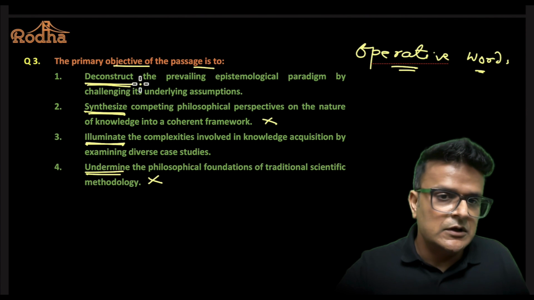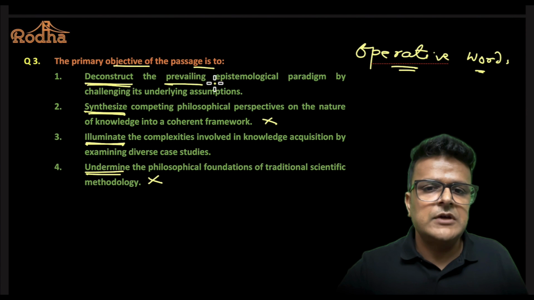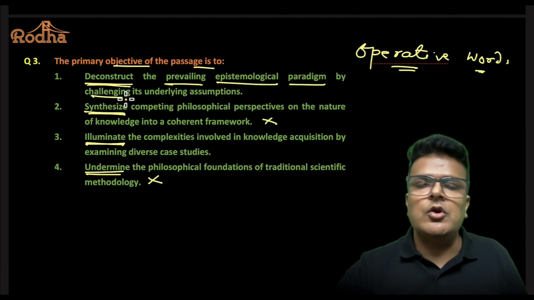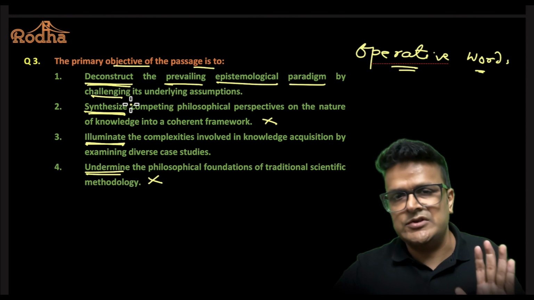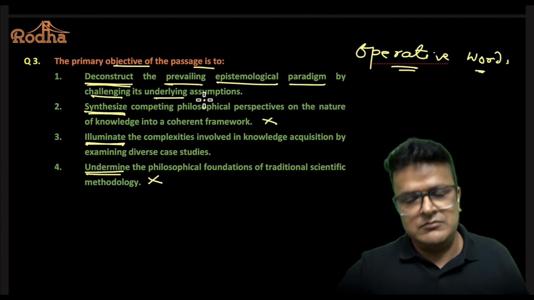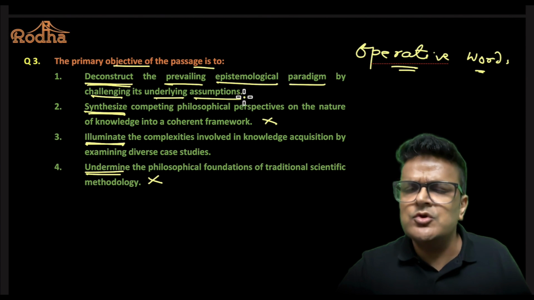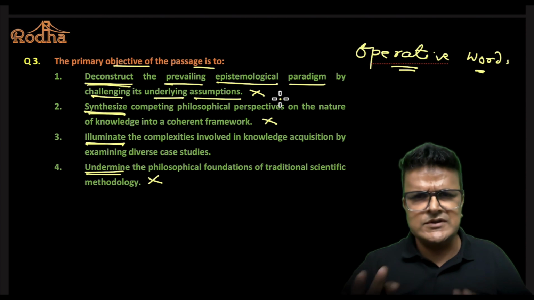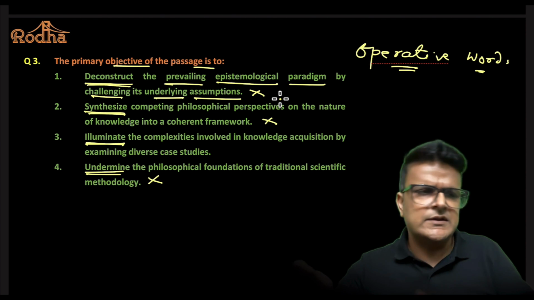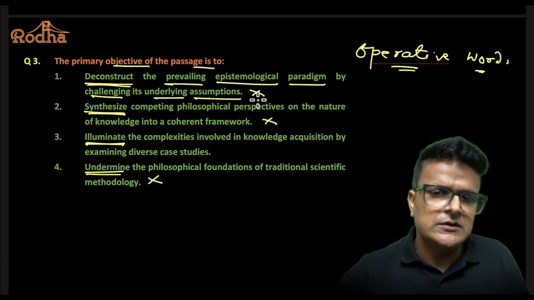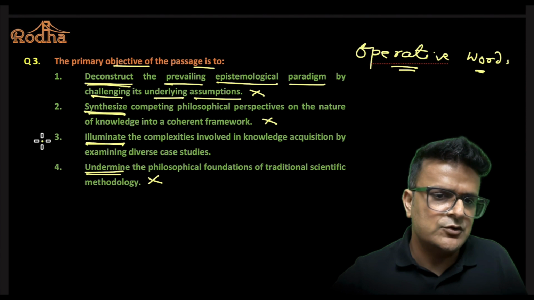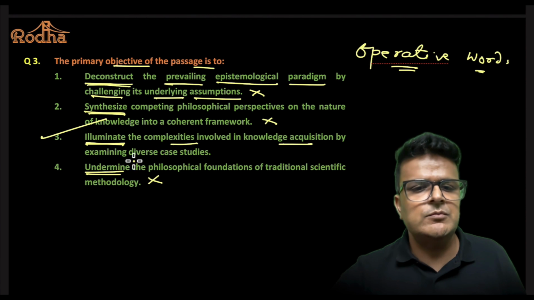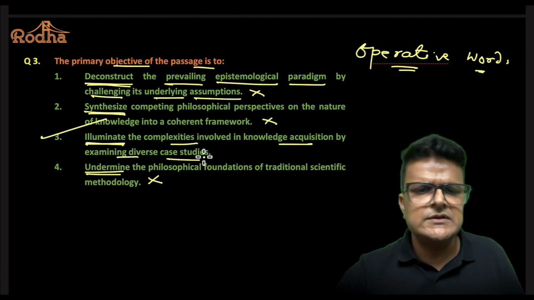Now let's read. Deconstruct the prevailing epistemological knowledge related model by challenging its underlying or basic assumptions. Author does not challenge anything anywhere, especially, right? No, the author does not weaken anything anywhere. The author does not say this is wrong, that is wrong. Author simply says one way of looking at it is this, second way is this, that's it. तो highlight तो कर सकता है but challenge नहीं कर रहा. So the correct answer would be illuminate the complexities involved in knowledge acquisition by examining diverse case studies, obviously.